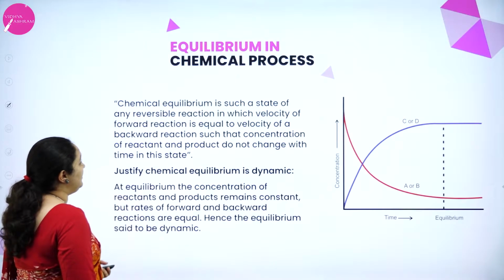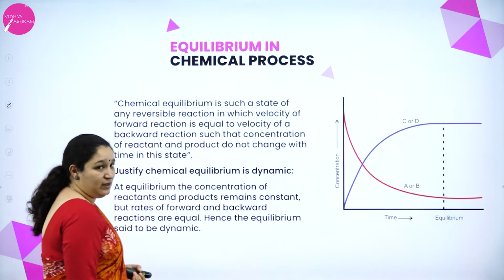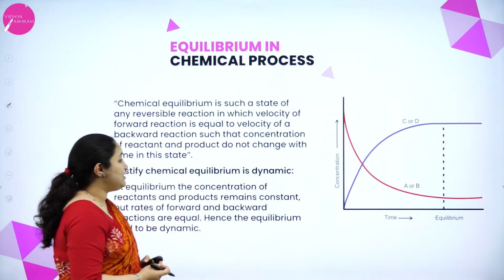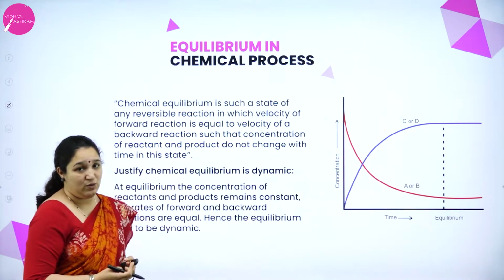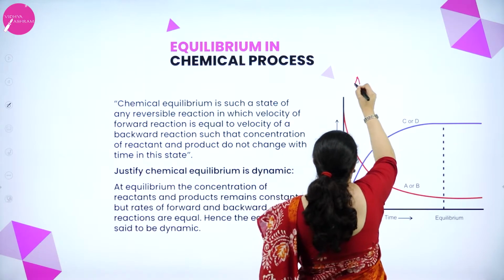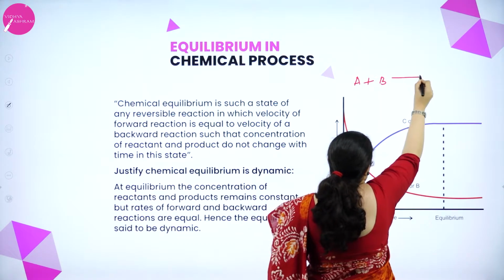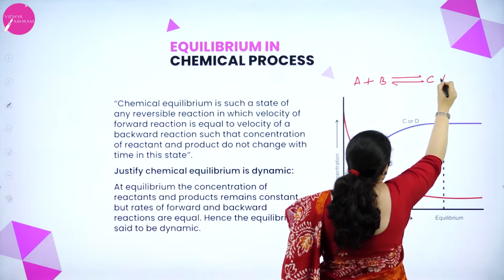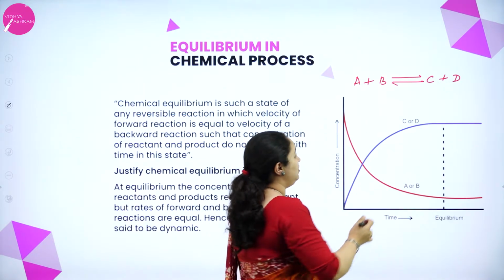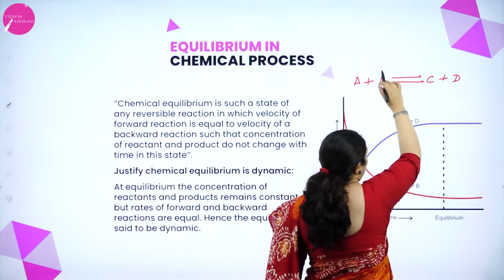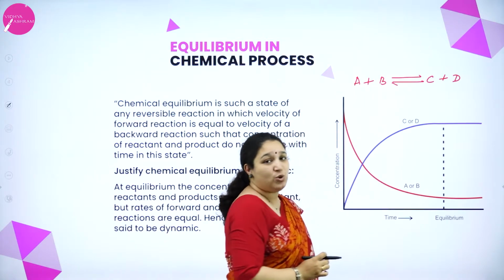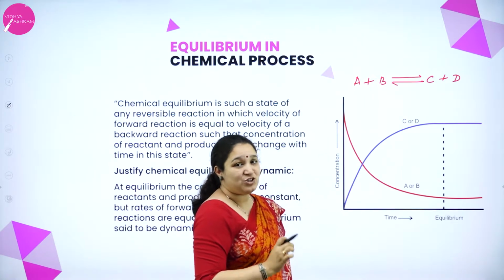Next we will go into the details of chemical equilibrium or equilibrium in chemical process. To understand what is this chemical equilibrium, I'll just take an example of A plus B gives C plus D. Always remember, for a reversible reaction, you have to put an arrow mark showing the forward reaction and one more arrow which comes backwards showing that a backward reaction is possible.